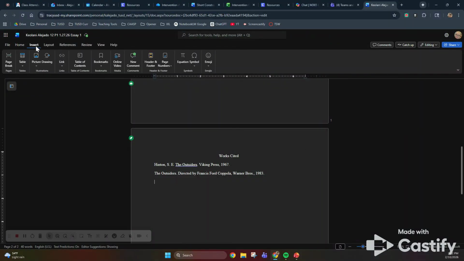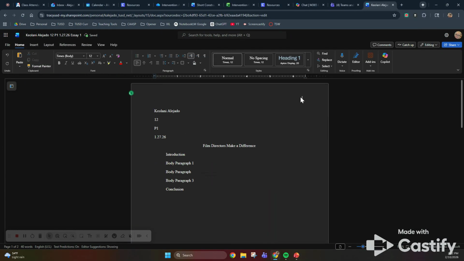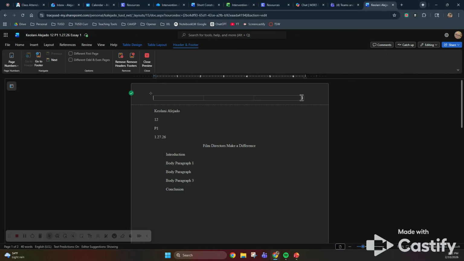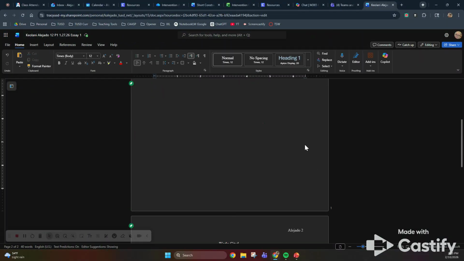You also need to have page numbers. So you're going to insert page numbers, top right, and it will do it for you. Then to add your name, you're going to double click here. When you double click and you click on the number, it's going to have this. Don't touch that. You would put your last name. Make sure that it is Times and 12. When you click off of it, the page number goes, and then you see it's on every page.